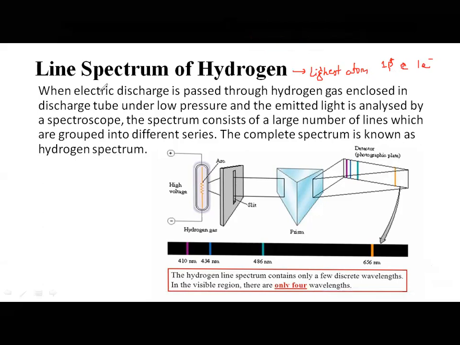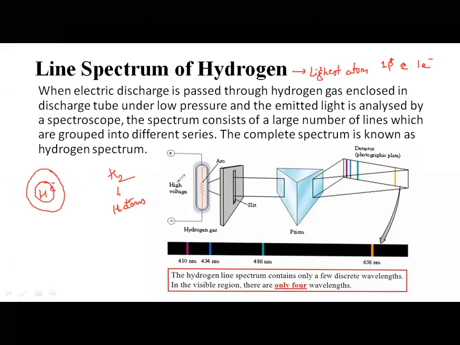In the experiment, this is a discharge tube into which hydrogen gas is taken, and you know that hydrogen gas is H2 molecules. Under low pressure and high voltage, these H2 molecules break into hydrogen atoms. The hydrogen atom has an electron.